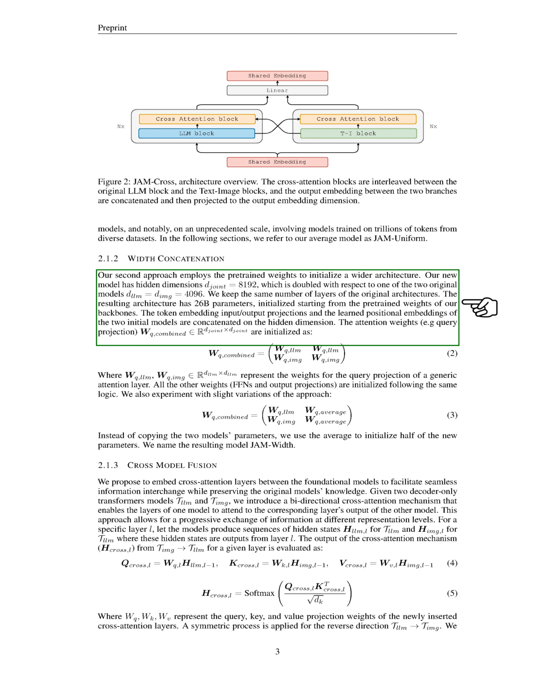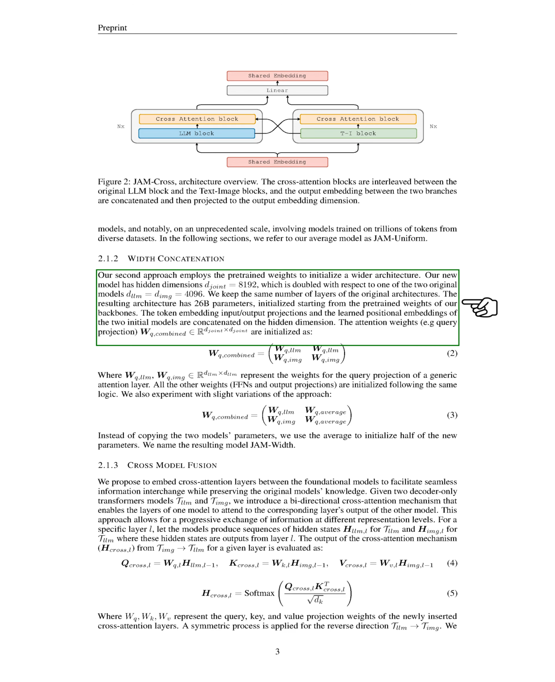Our second approach employs the pre-trained weights to initialize a wider architecture. Our new model has hidden dimensions of 8,192, which is double the size of the two original models. We keep the same number of layers of the original architectures. The resulting architecture has 26 billion parameters, initialized starting from the pre-trained weights of our backbones.